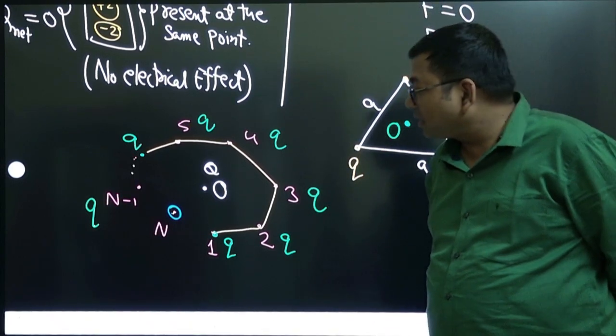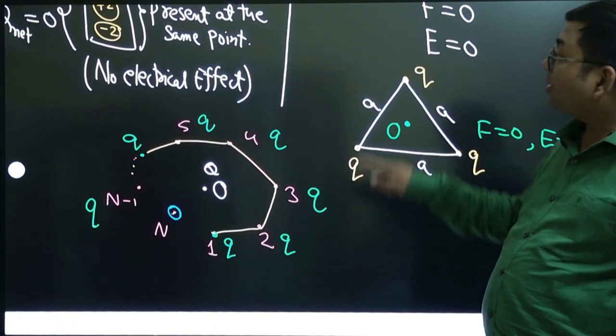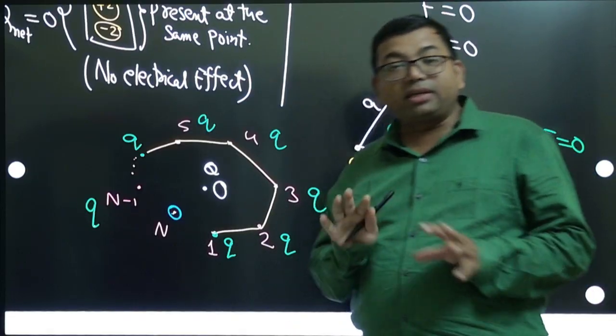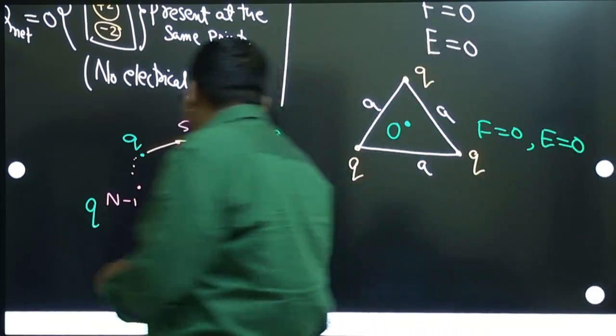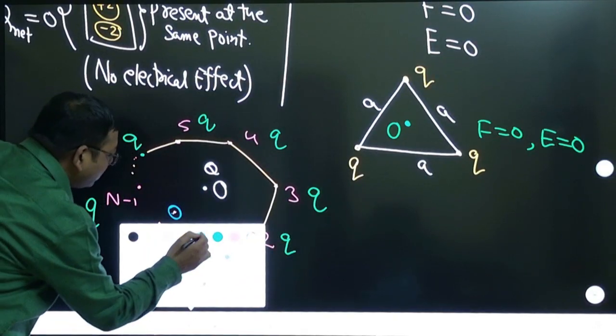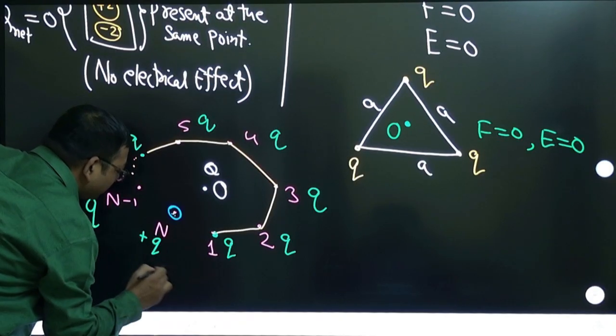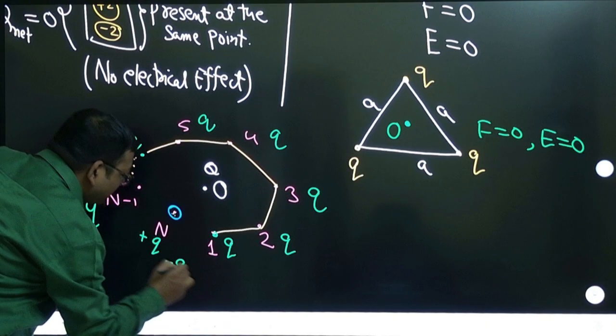So what is the approach? Here we can use the first concept. Where the charge is zero, here charge is zero, you can write that there is a set of charges plus q and minus q. You can write here plus q and minus q.